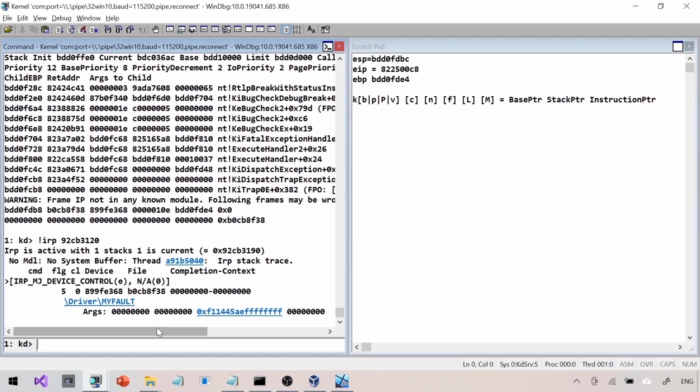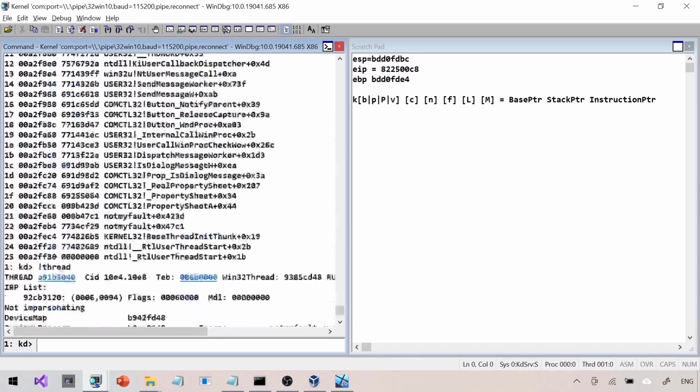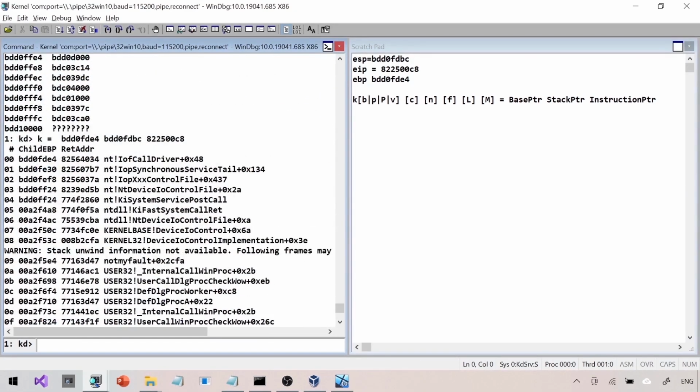So right now, if it is a production scenario, I will rename this particular driver and see if I can reproduce this issue after renaming myfault.sys. If you want, you can dig further into myfault.sys, like which company it is from, what is the purpose of that driver, why it's happening inside this problem, is there any update for that driver, and so on and so forth. But right now we are not going to do any of these things because we know all about myfault.sys.